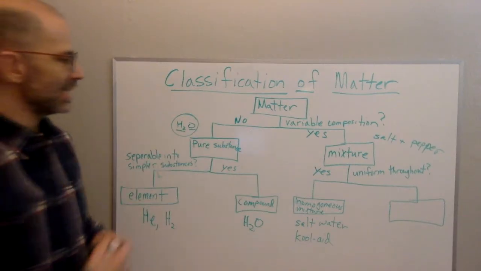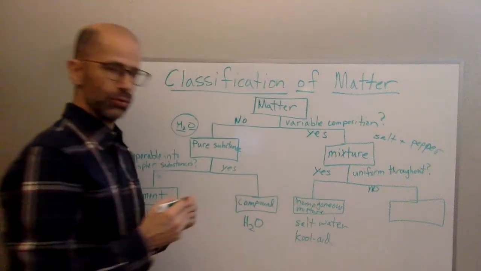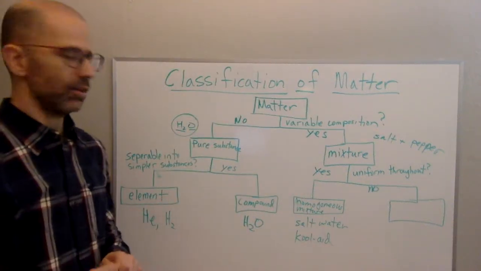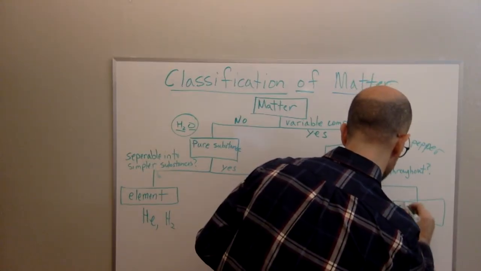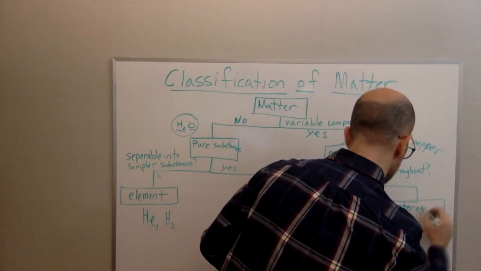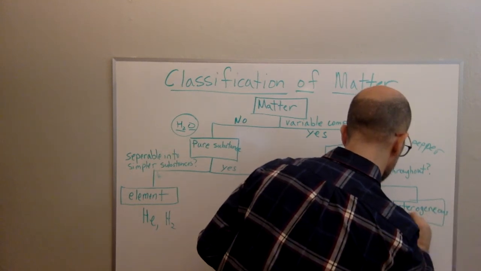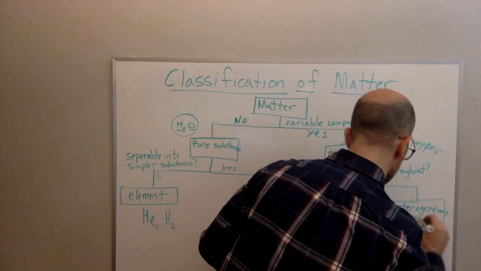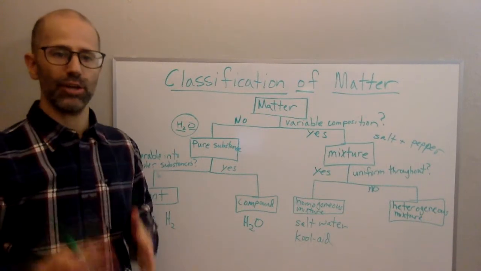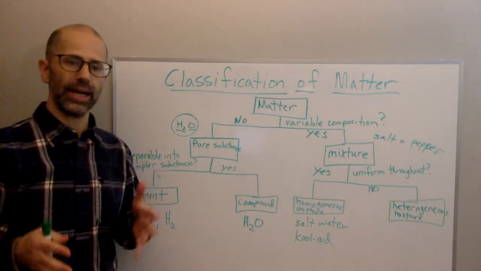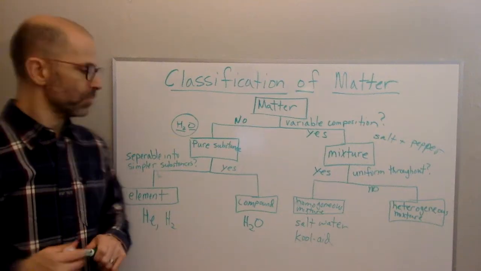But what if it is not uniform? No, it's not uniform. In this case, we would call it a heterogeneous mixture. So again, these are going to be where it's not uniform throughout. So basically, when you look at it, it's obvious it's more than one thing put together.